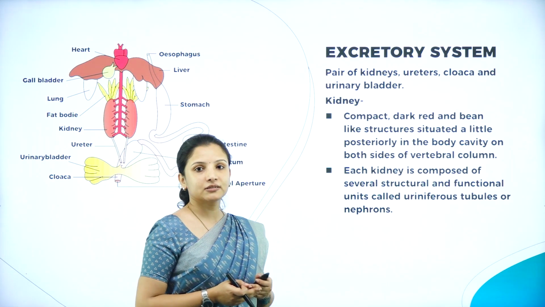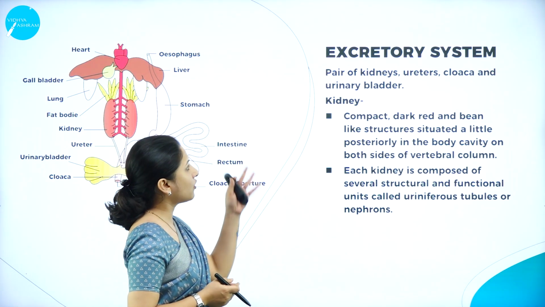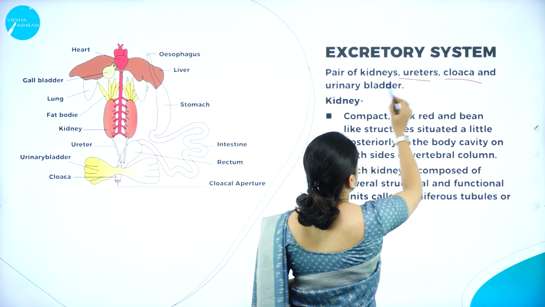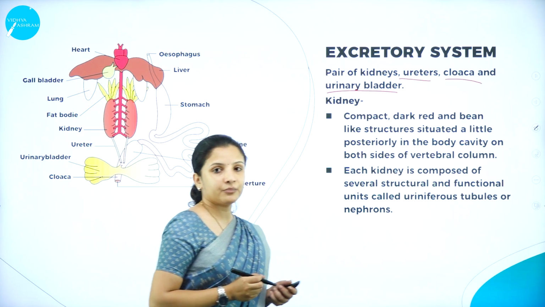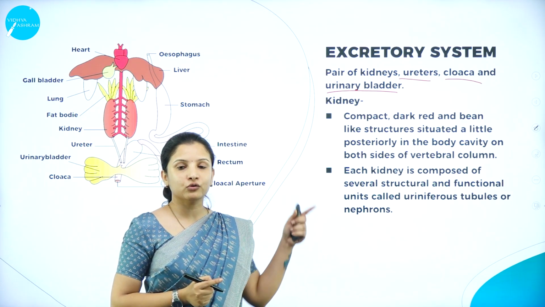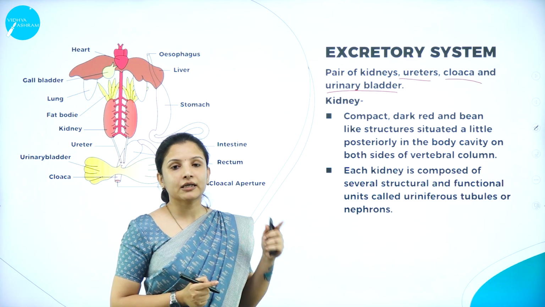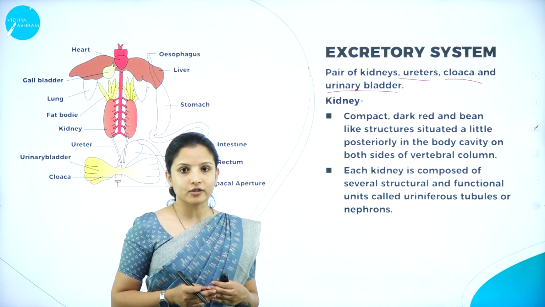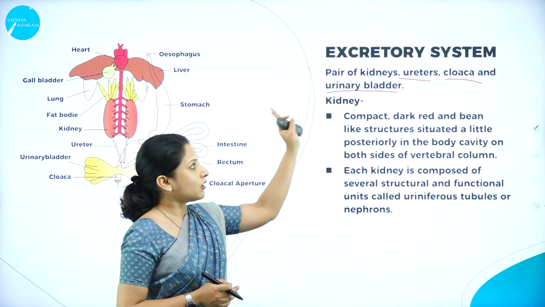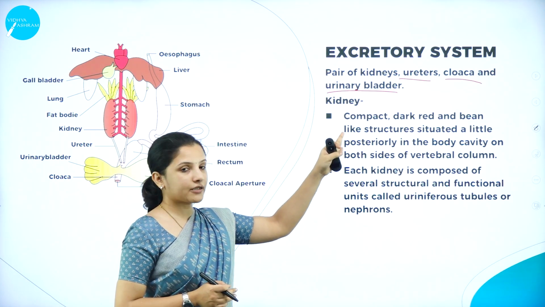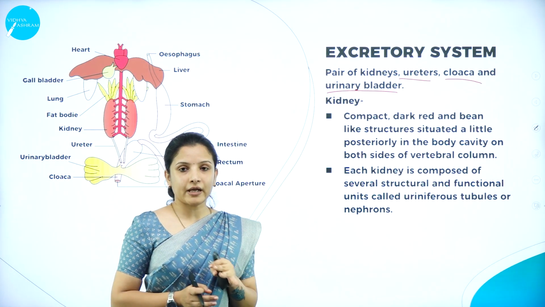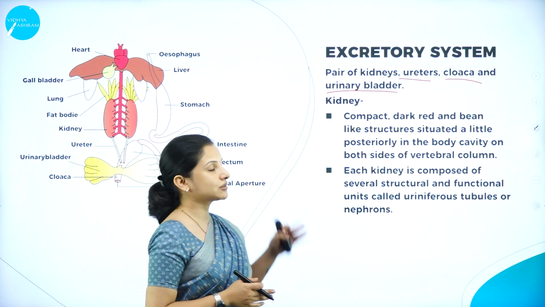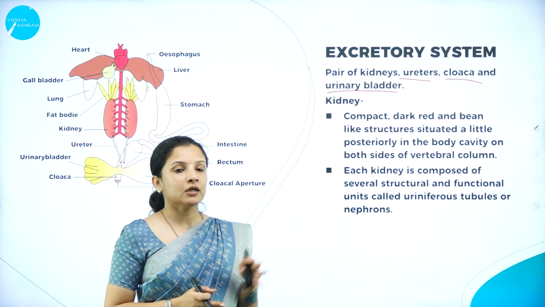The excretory system in a frog is mainly made up of a pair of kidneys and ureters, the cloaca and the urinary bladder. If you remember, in the previous session I told you the alimentary canal ends with the cloaca or the cloacal opening, through which the excretory products come out, right? So the kidneys, the ureters, the cloaca and the urinary bladder all together form the excretory system of a frog. We shall study each of these organs one by one.